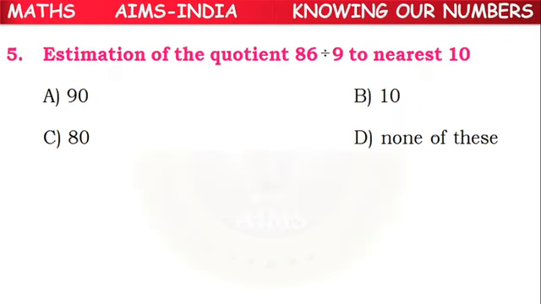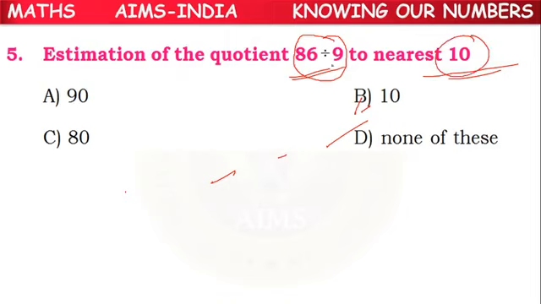Next, estimation of the quotient of 86 divided by 9 to the nearest 10. So before doing the estimation of a quotient or division, what do we have to do? We have to round the numbers separately. First we have to round them, because they are asking us to find to the nearest 10. We have to round them off to the nearest 10.